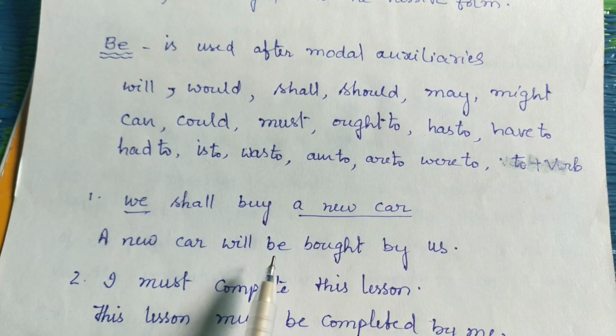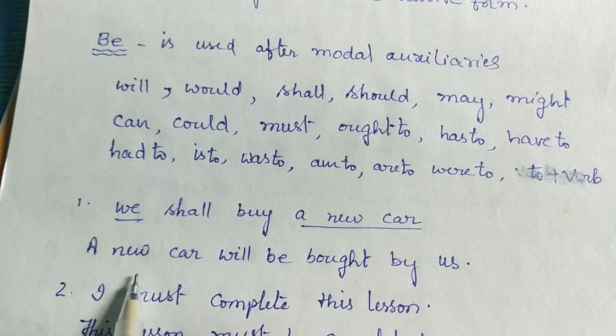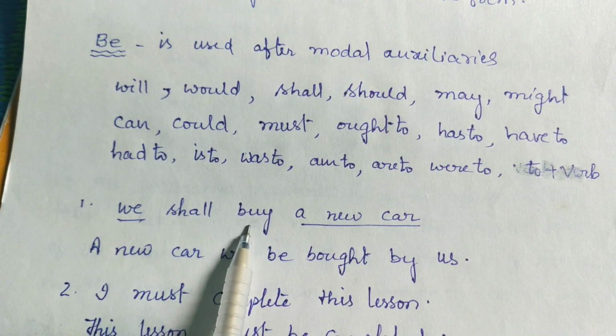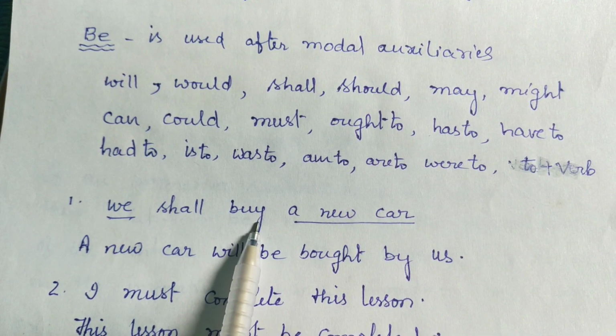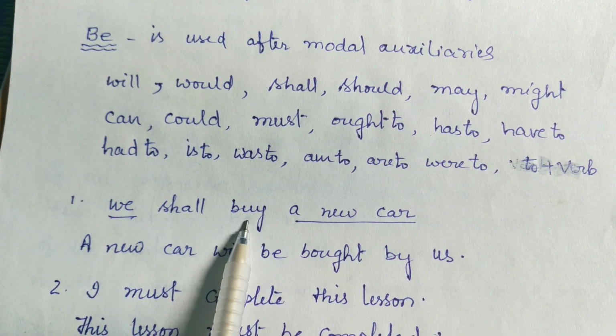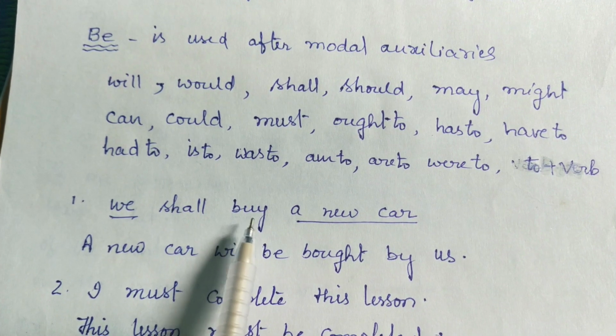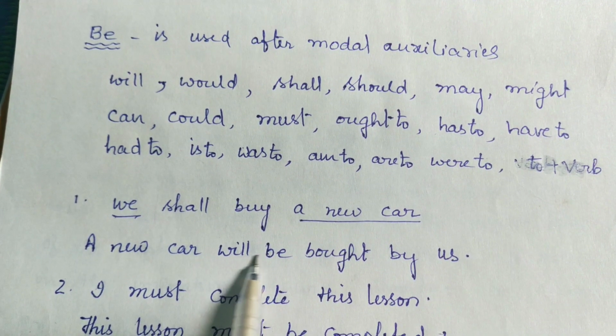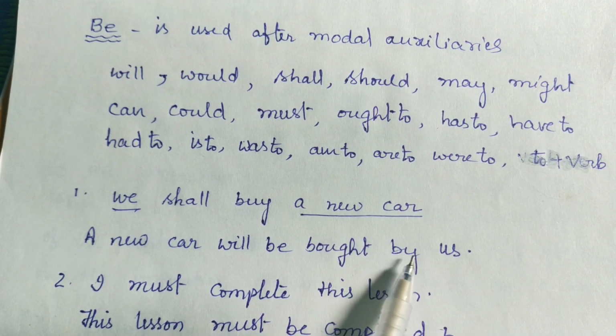That is what we are using here. A new car will be buy. It will be changed into third form, that is called past participle. Bought. A new car will be bought by us.